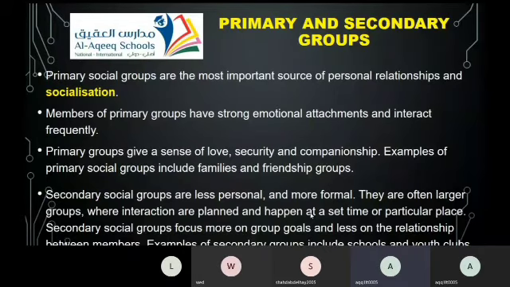We might be in the same class and be colleagues, but it's not necessary to be close friends. This is the idea of a secondary social group. Examples of secondary social groups include schools and youth clubs.